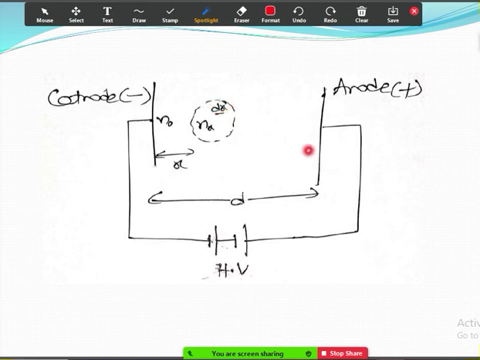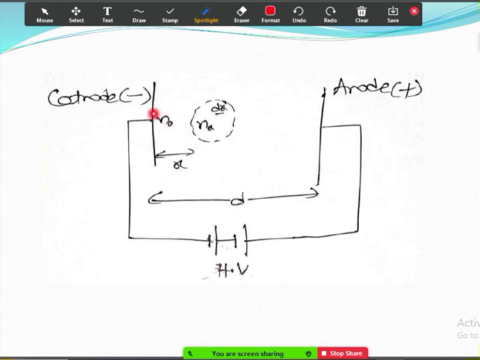So what is our situation here? Cathode and anode are separated by distance d. n naught is the initial number of electrons. As they move, they will collide with the atoms in their journey and become nx. Suppose initially there are 100 electrons. These 100 will collide with 100 more atoms, and they will release 100 more electrons. Again these 200 will collide with 200 more atoms, and that will release 400. Again 400 will collide with 400 more, and they will release 800.